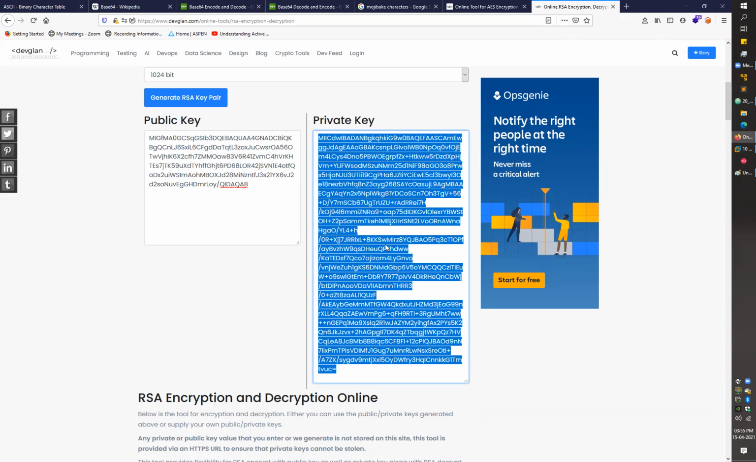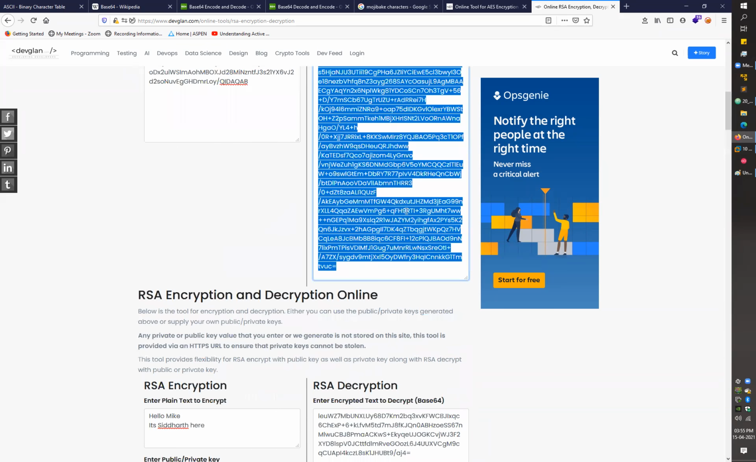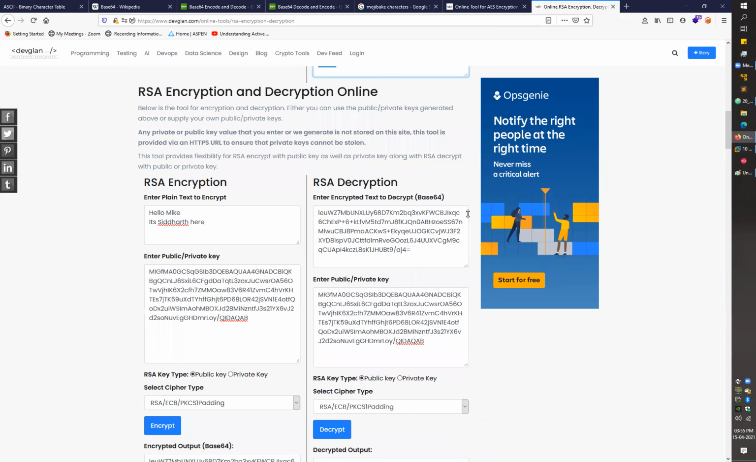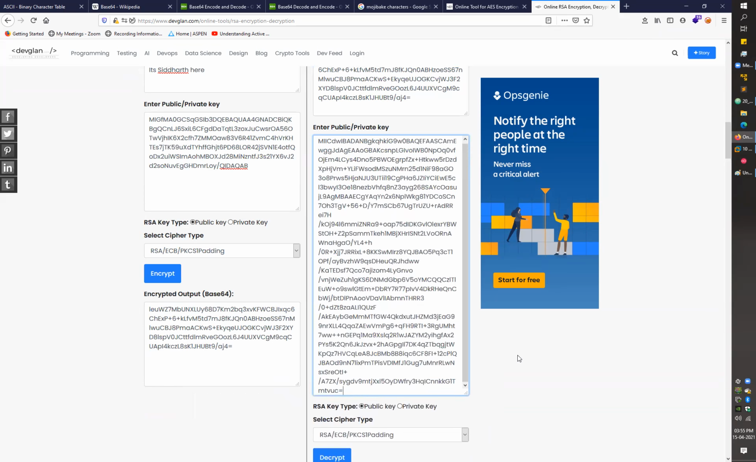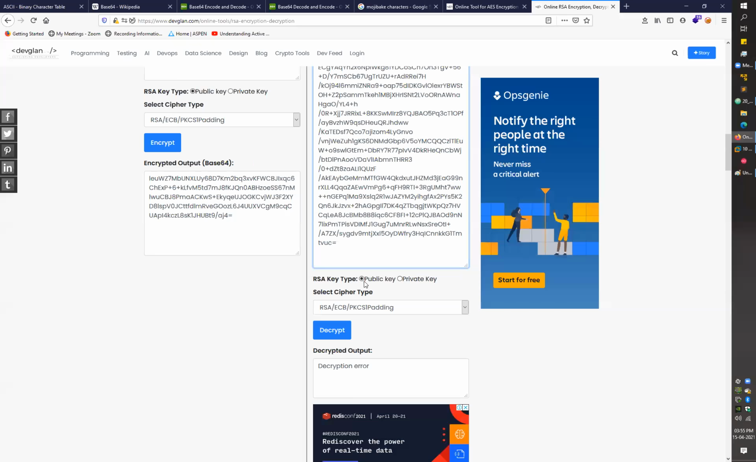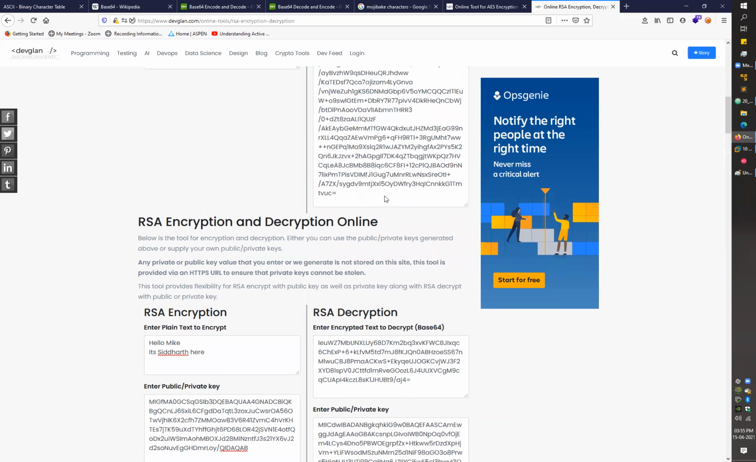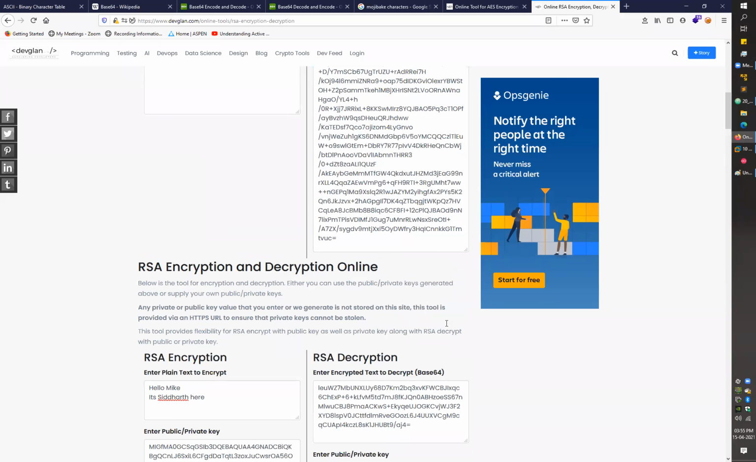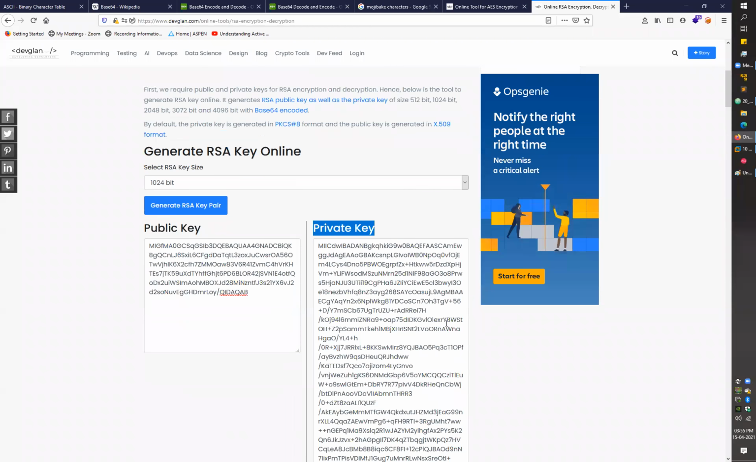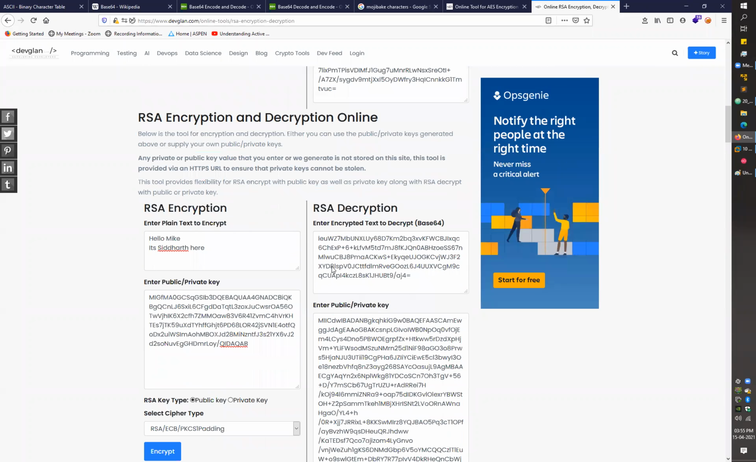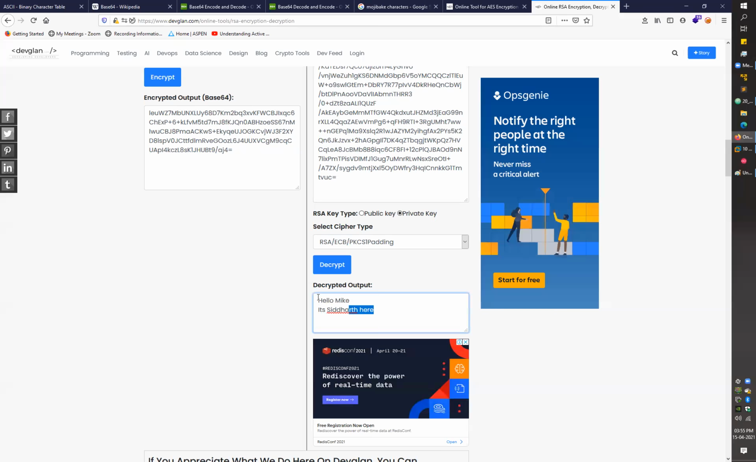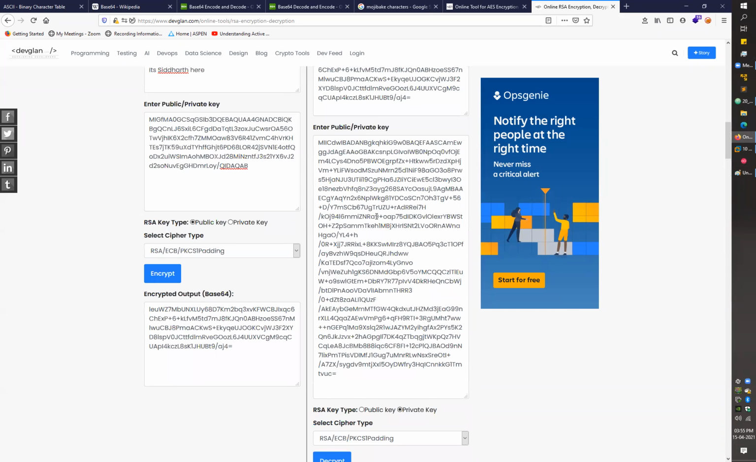Let me just copy it. And if I place that key here and then I try to decrypt that message, I have to change the key type from public to private because again it's a private key. The label was for the private key, you can say, right? And then I go with the decryption. I can see the message, right? But the main point here was you have to use different keys for encryption as well as decryption.